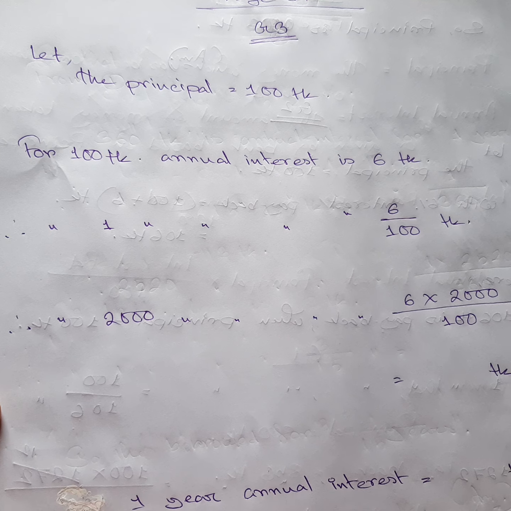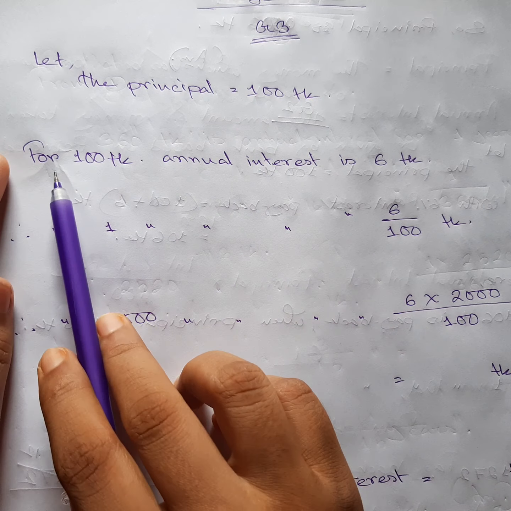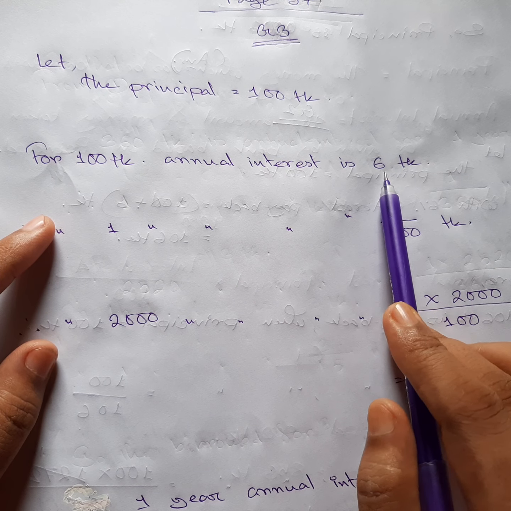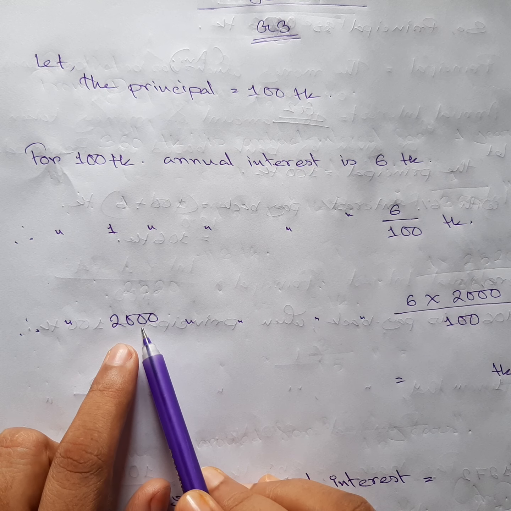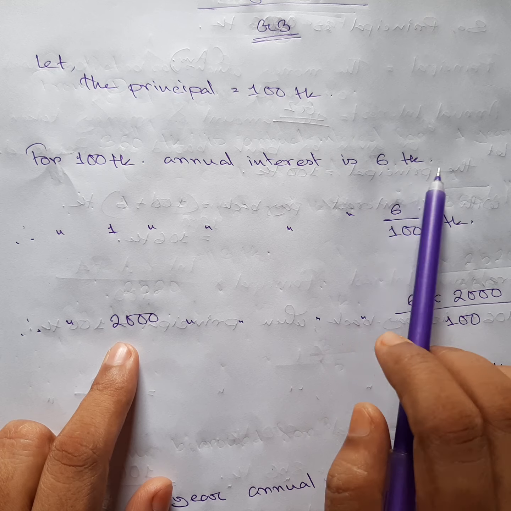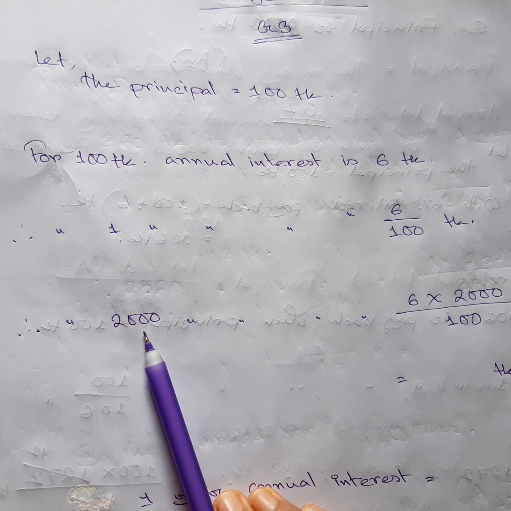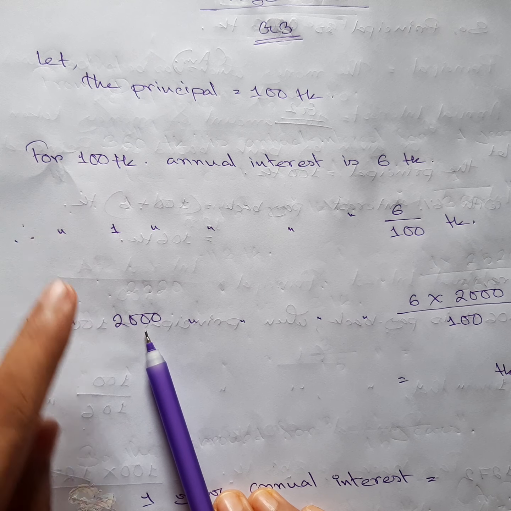Let us do it. Okay, as always I say, the principal is 100 taka. For 100 taka, annual interest will be 6 taka because we are going to find out the annual interest for 2000 taka. So we need to find out annual interest, which one we write down on our right side, and this one we are going to use, the annual principal we are going to write down on our left side, because this